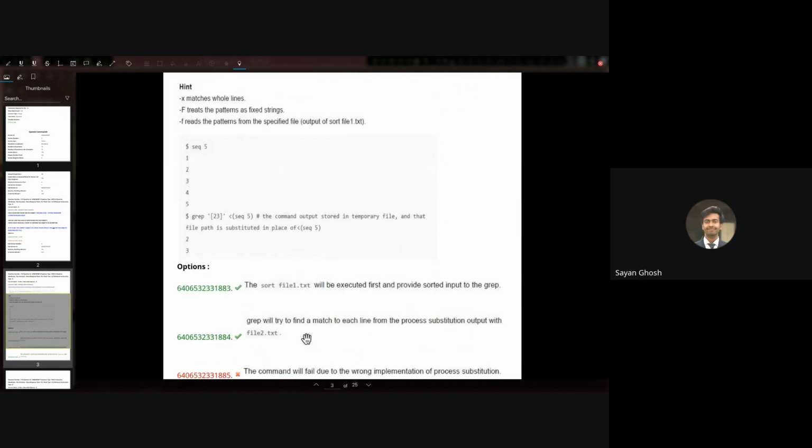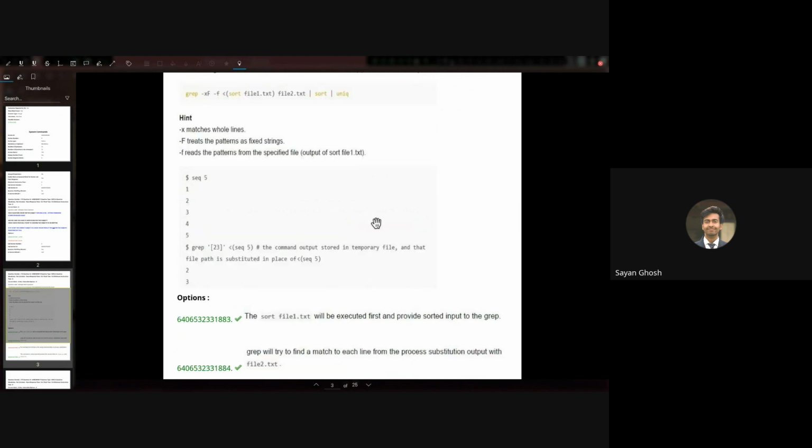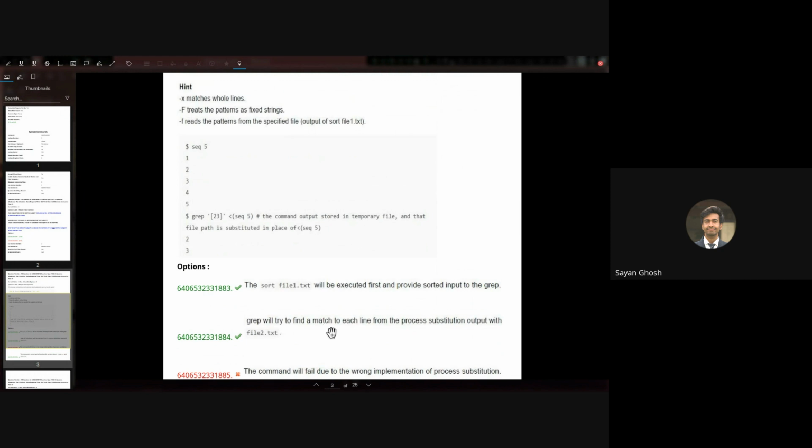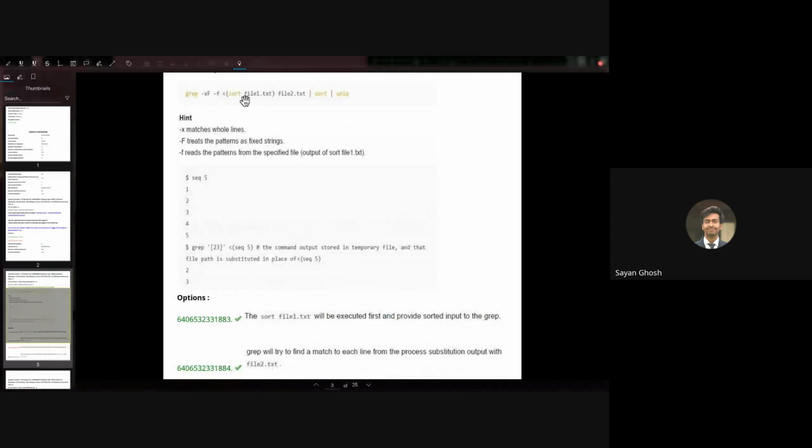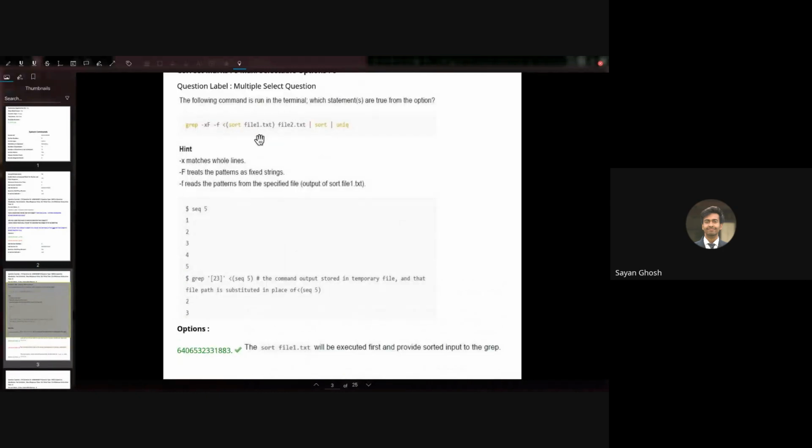Then the second option is basically what the command is doing in general. The grep will try to find a match for each line from the process substitution's output in file 2. Any line that matches both file 2 and the output of the process substitution, which is this one, will be printed to the screen. Sir, what is process substitution? Sorry. This way of running a command and then using the output of that command as a file, basically a temporary file, is process substitution.